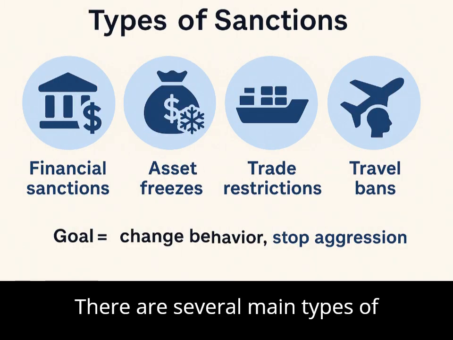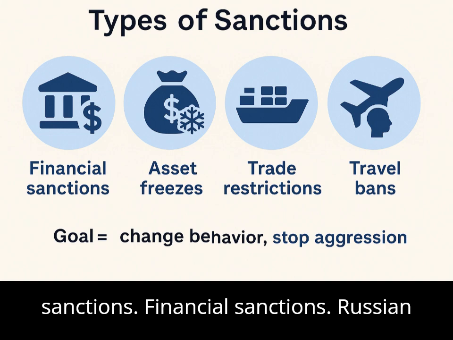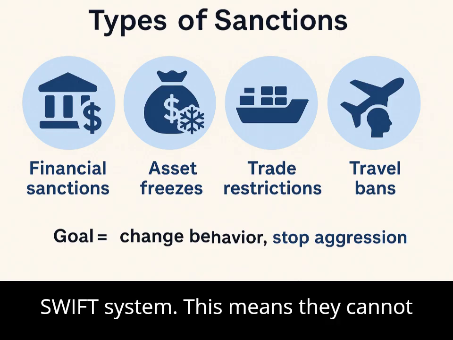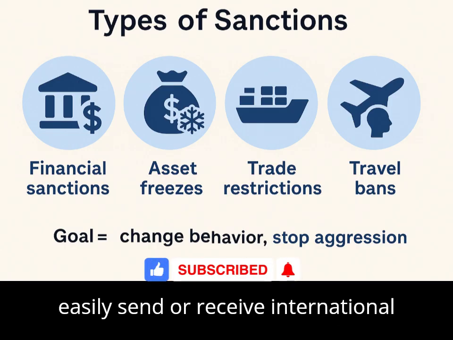There are several main types of sanctions. Financial sanctions. Russian banks were blocked from the global SWIFT system. This means they cannot easily send or receive international payments.